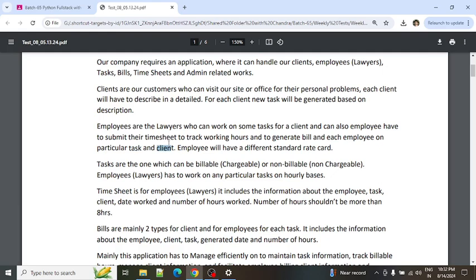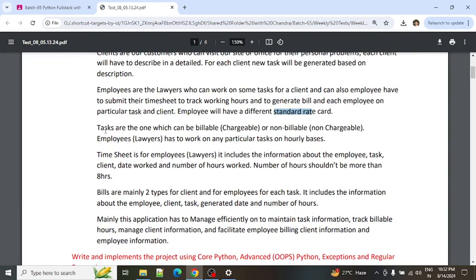Okay, and each and every employee will have some standard rate card, in the sense some standard amount to charge on the working hours or working tasks. And the tasks are of two types: one is the billable task, in the sense the chargeable task, and the other one is the non-billable, in the sense non-chargeable task. Okay, so the employee has to work on any one particular task on an hourly basis, and the employee will get paid the hourly amount as per the employee's standard rate card.